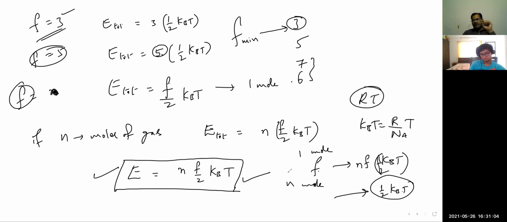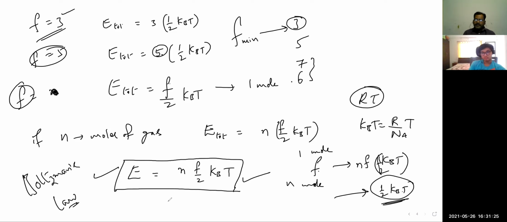So for each direction, we get this much amount of energy, half kBT. That's what the law of equipartition of energy says. That is specified by Boltzmann. You can also call it Boltzmann's law.